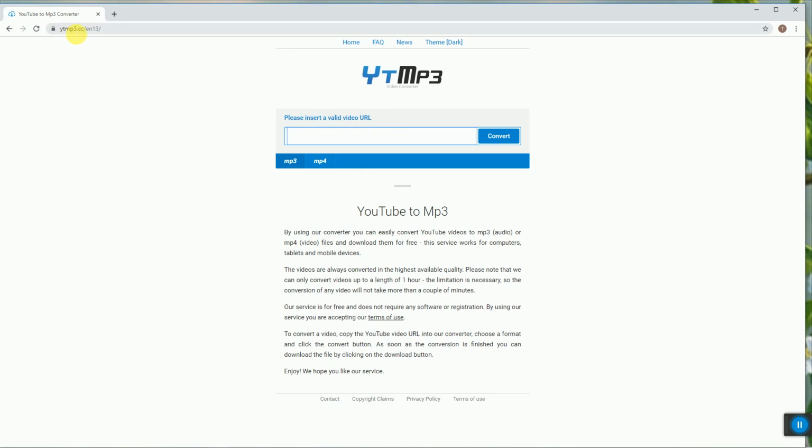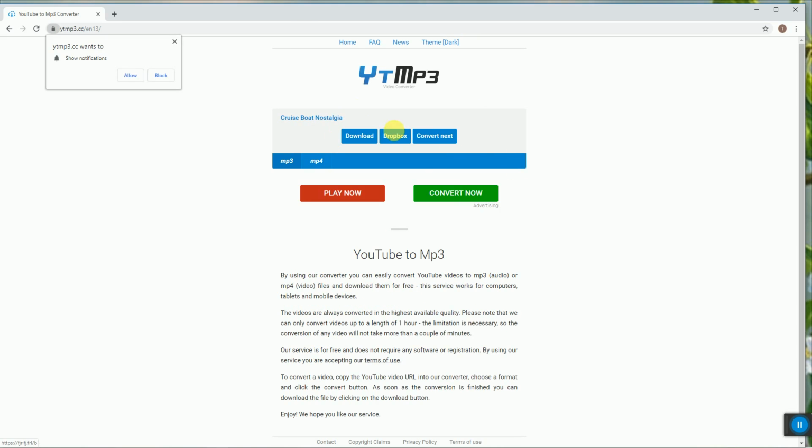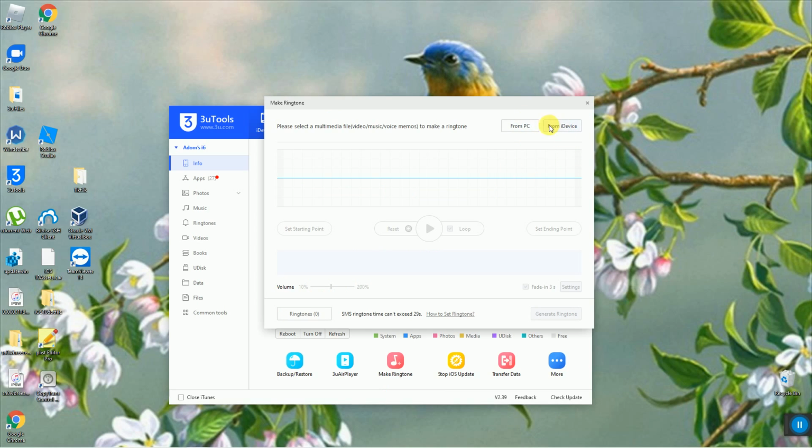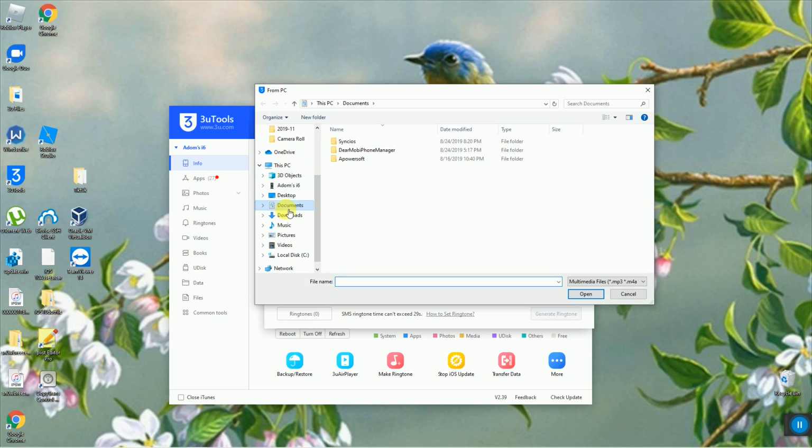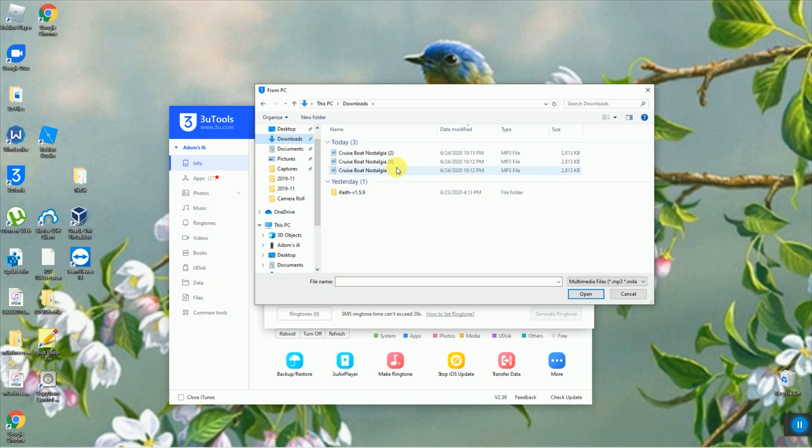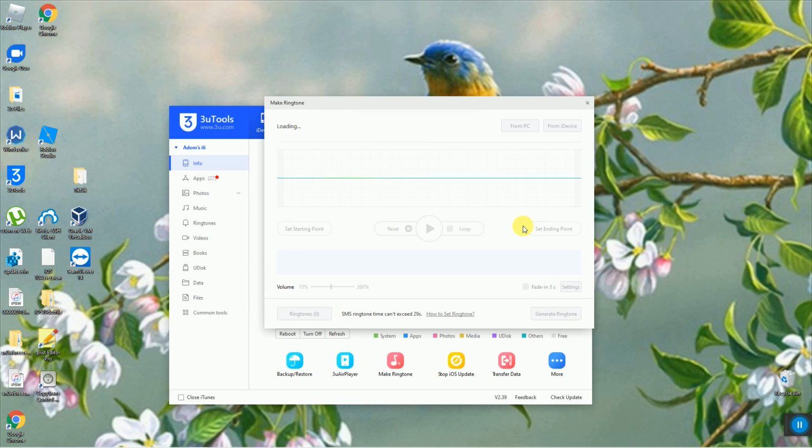So I use YouTube mp3.cc, and I insert the URL. I have a song from YouTube, and I just click the download button, but I already did that. And then you click from PC. You can select from iDevice if you have it on iTunes, I think you can do that. I'm not quite sure. And then downloads, class. Wow, my cruise boat nostalgia.